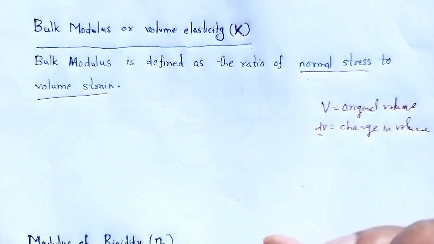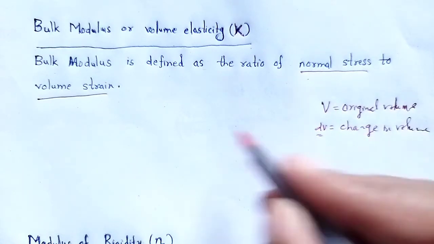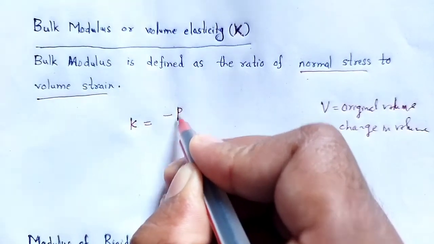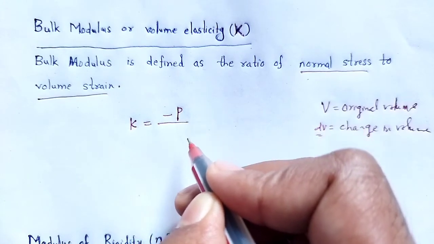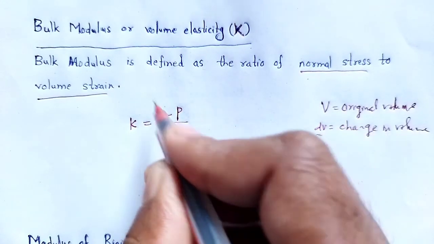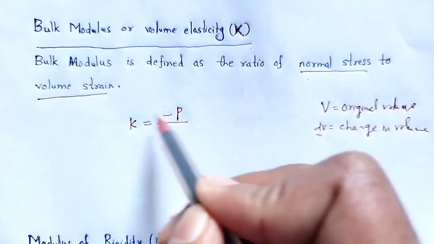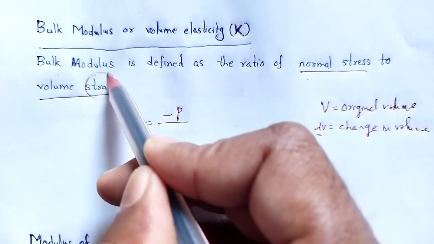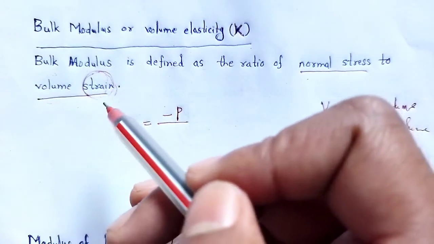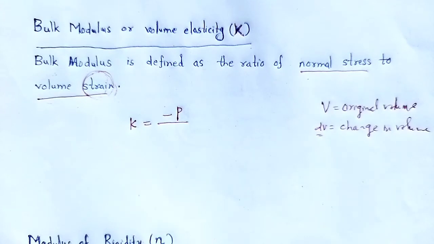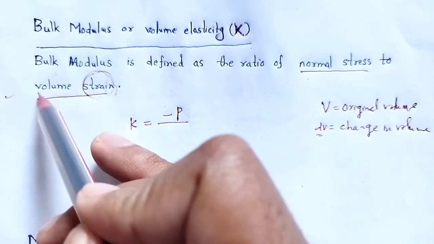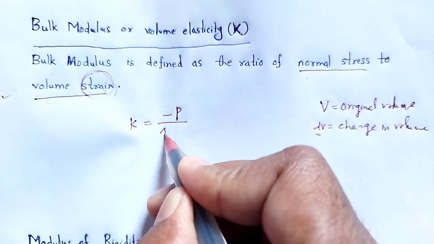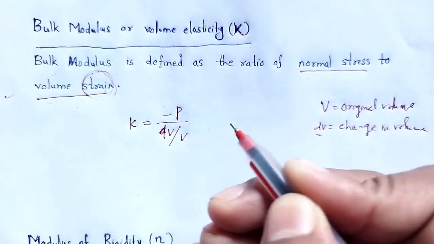Then the bulk modulus K is equal to minus P, the stress in the form of pressure, divided by the volume strain, that is the change in volume dV divided by the original volume V. Just as longitudinal strain is change in length divided by original length, volume strain is change in volume to original volume.